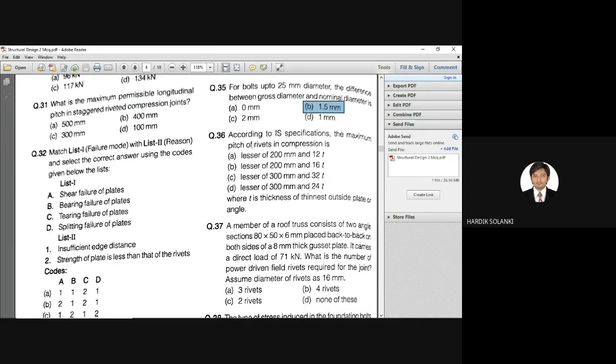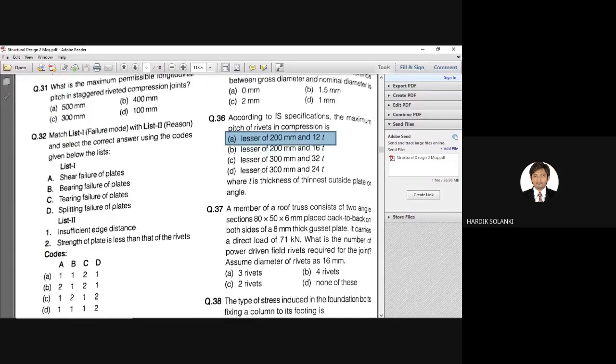All right, moving forward, question number 36. According to IS specification, the maximum pitch of rivets in compression is. This is directly from the IS code. If you know the code, you know the answer. Exactly. Correct answer is A. This is given in the IS code. Open the code, find the answer and highlight it, because you need to remember this value. You will not be allowed to sit with IS codes in the exam. So correct answer for 36 is A.